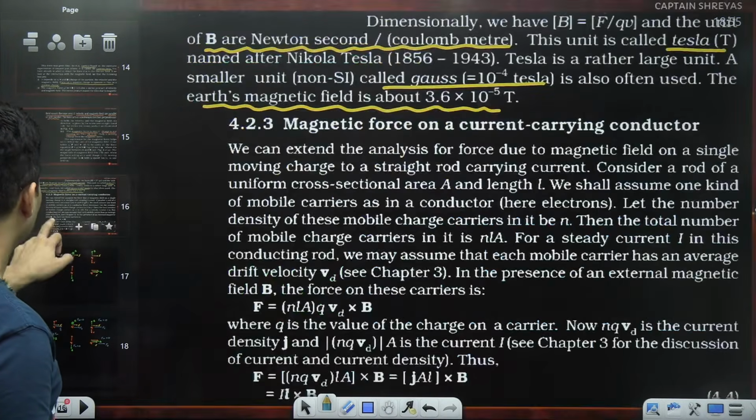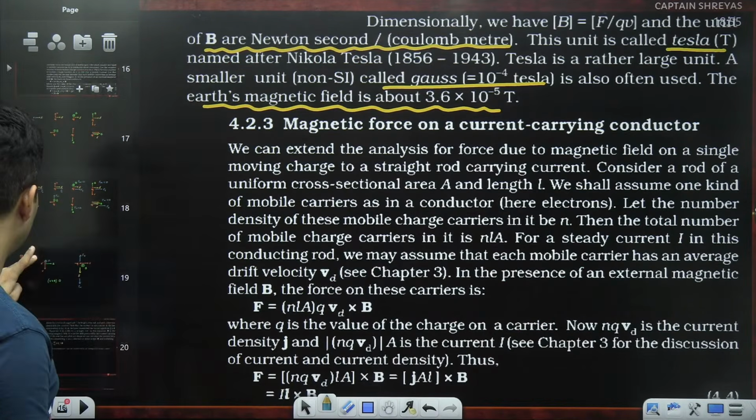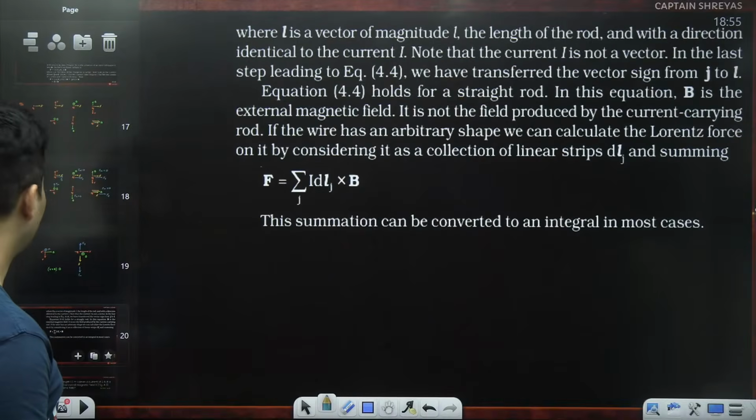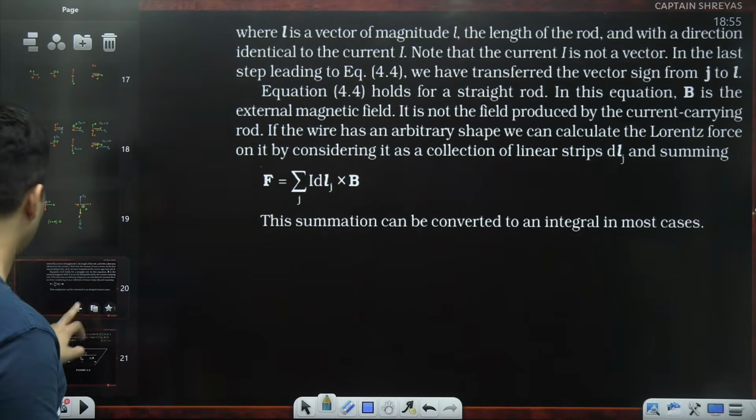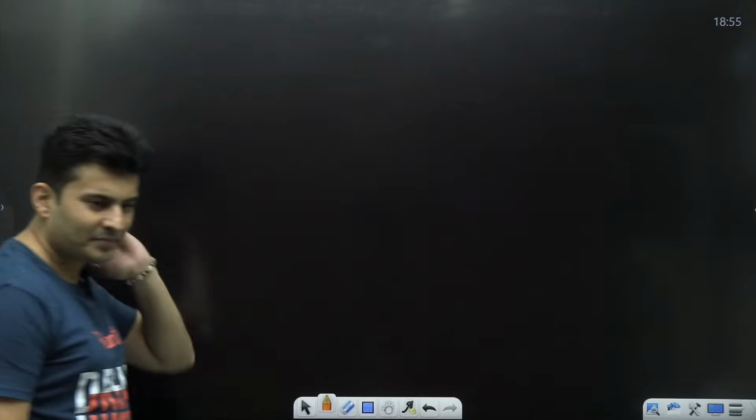Right over here only, they have mentioned all these things and they have done some small derivation, and then they finally come up with some answer or solution. So what exactly have they done? Let me tell you that.